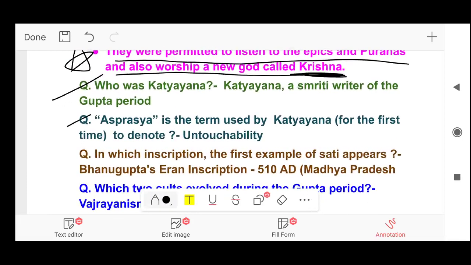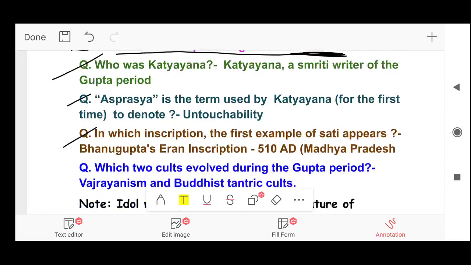Next, Asprasya is the term used by Katyayana for the first time to denote, answer, untouchability. Katyayana used the term Asprasya for untouchables. Next, in which inscription does the first example of sati appear? Answer, Bhanugupta's Eran inscription, 510 AD, which is in Madhya Pradesh.